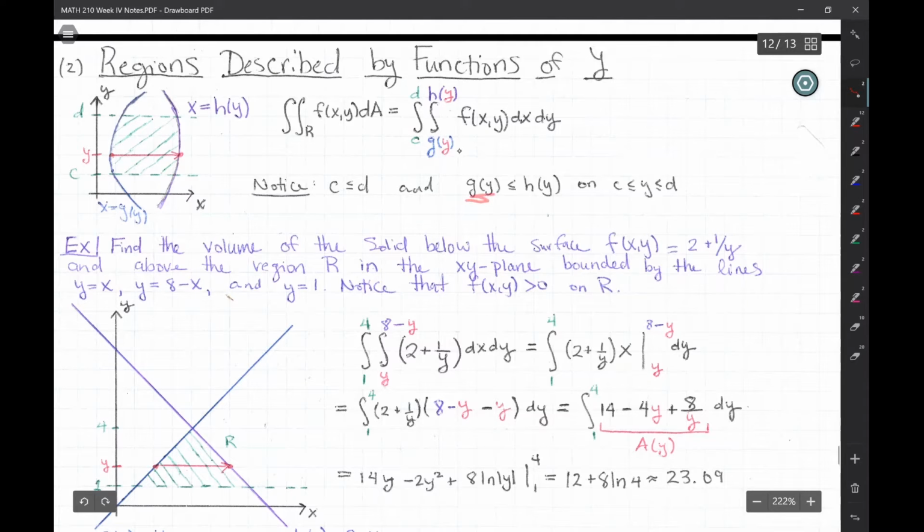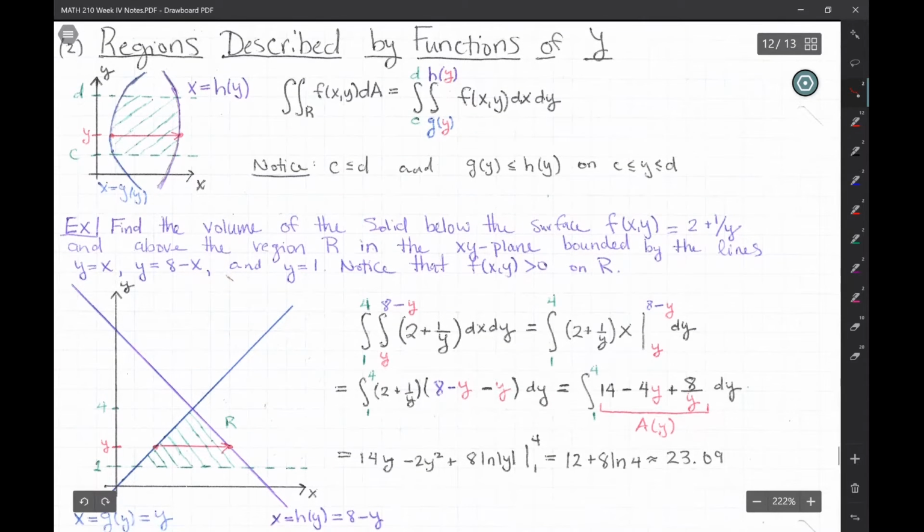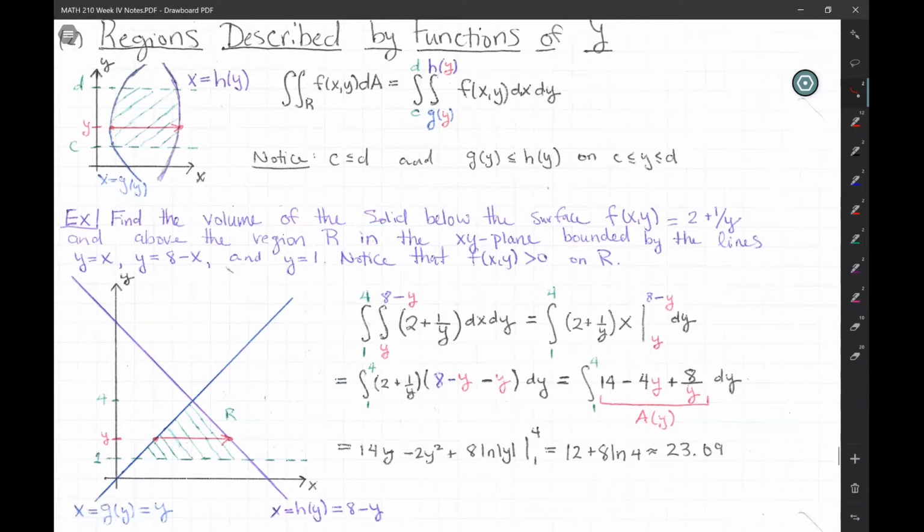And it's important that in this integral, g(y) be less than h(y) in from c to d, the interval of y you're considering, and that c is less than d. Okay, that will ensure that we get positive areas in our region, and then the volume can be net negative if the graph goes below the xy plane, but the area of the region should stay positive there.